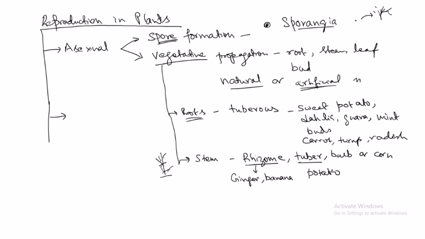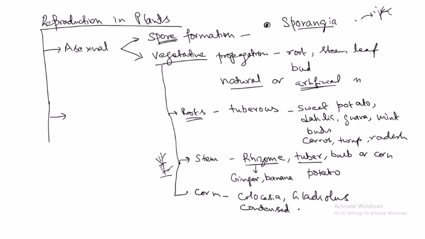And then we have the corm, C-O-R-M. So what is it? It is a condensed form of the rhizome, which is found vertically in the ground at the base of the plant stem. We see examples in Colocasia and gladiolus. So these produce the corm. So what is the corm? A corm is nothing but a condensed rhizome.